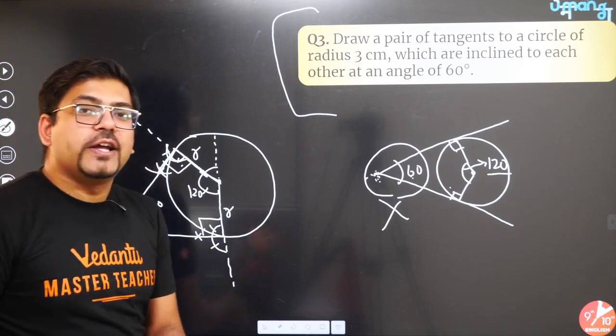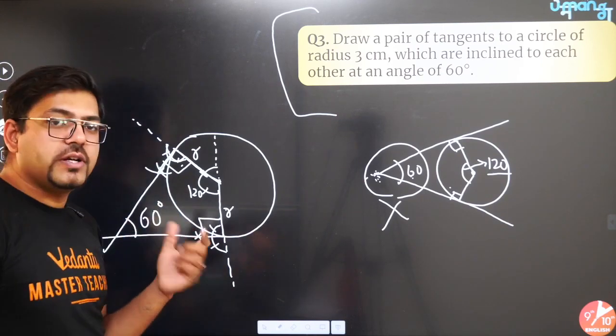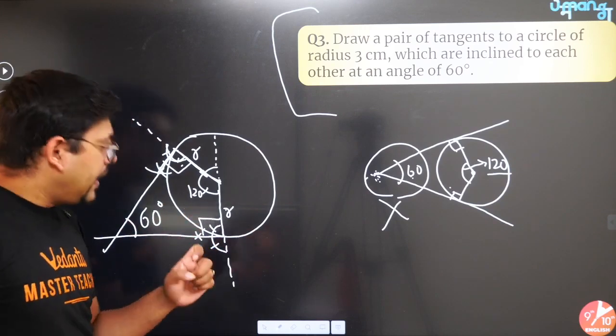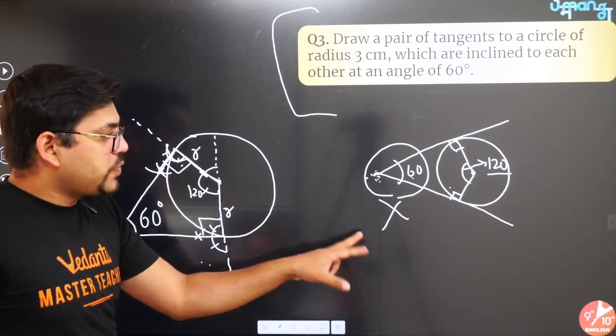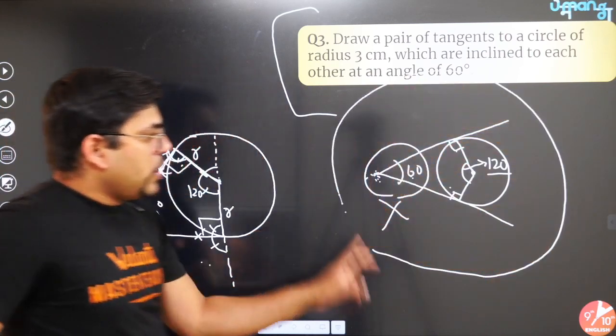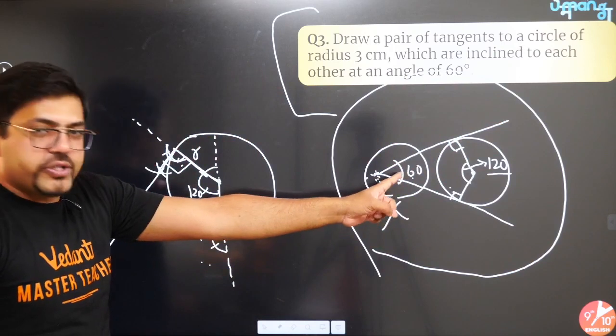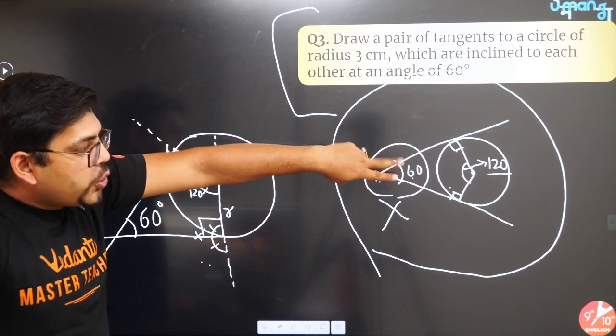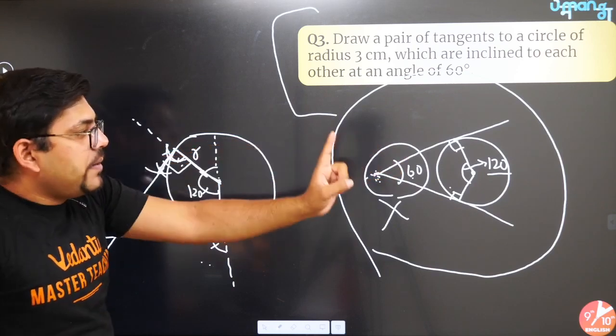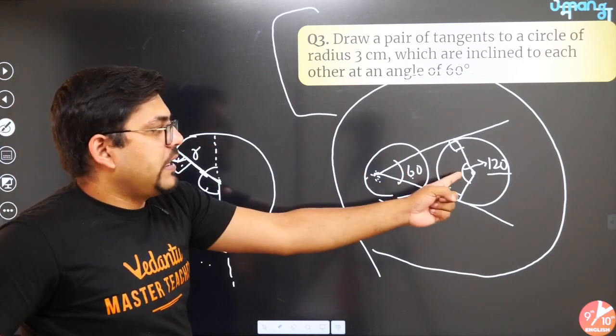So in this question, you had to do this construction not directly, but indirectly. And this will be the only method. You can't go by this method. Okay, so this was just for your understanding. That is why if you get a question where the angle between two tangents is given, don't make this angle directly. Rather, make 180 minus this angle here.